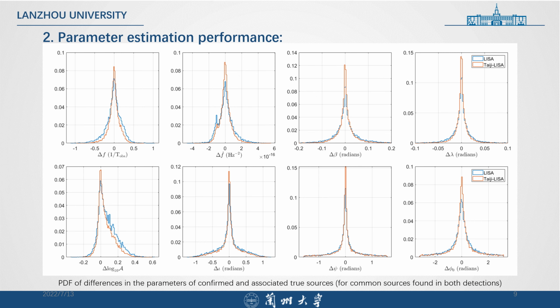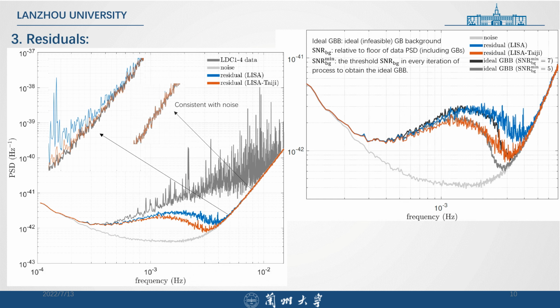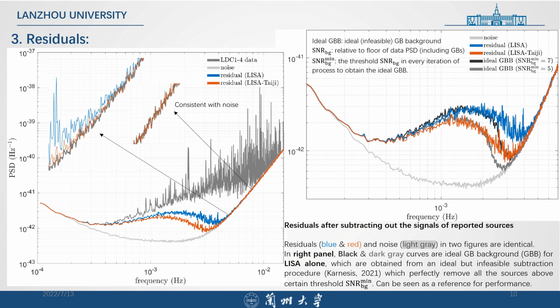on the parameter estimation. And now we turn to our third aspect of the results, residuals. The green line is our original data, and we estimate the parameters of signals, and we subtract the reported sources from the original data, and we get this blue line and the red line here. The blue line is the LISA alone result, and red is for the LISA-Taiji detector network result, and the gray represents instrumental noise.